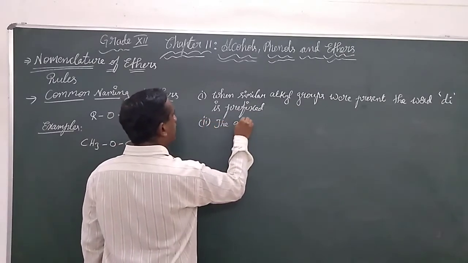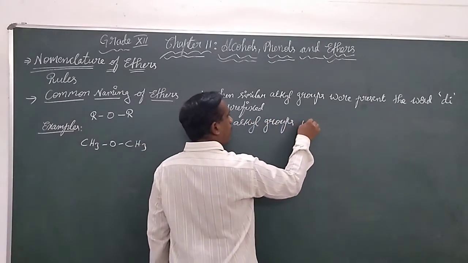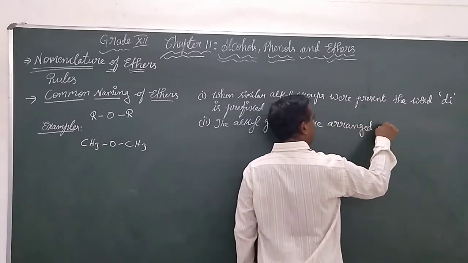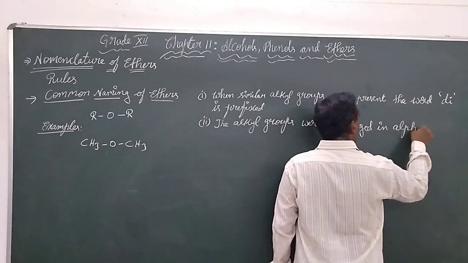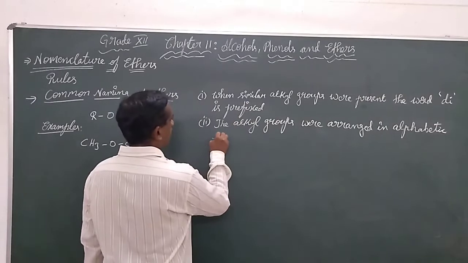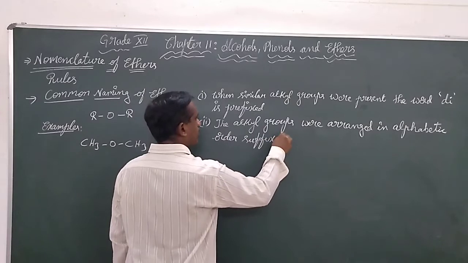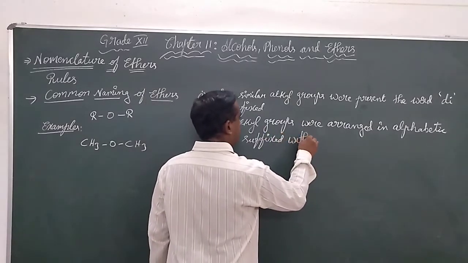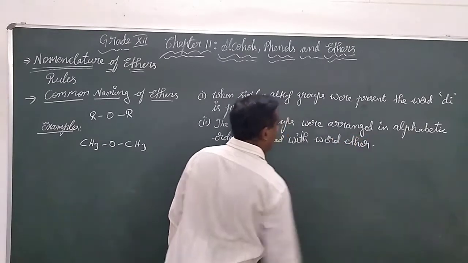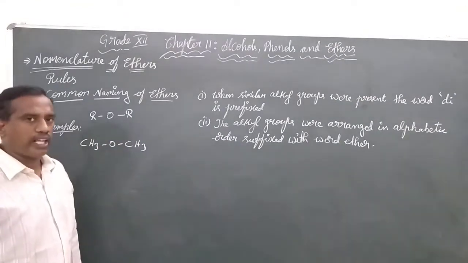The alkyl groups are arranged in alphabetic order, suffixed with the word ether. These are the two main points when we give the common naming for ethers.